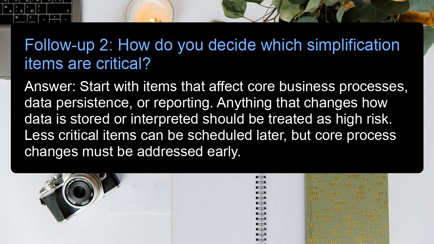Follow-up 2. How do you decide which simplification items are critical? Answer: start with items that affect core business processes, data persistence, or reporting. Anything that changes how data is stored or interpreted should be treated as high risk. Less critical items can be scheduled later, but core process changes must be addressed early.